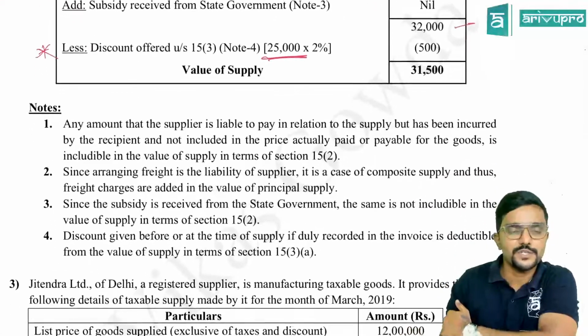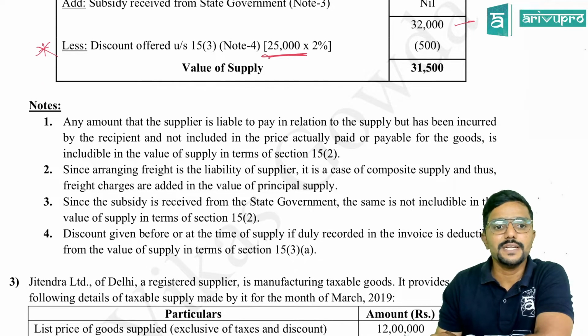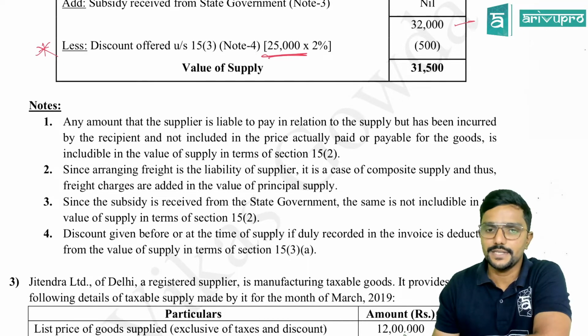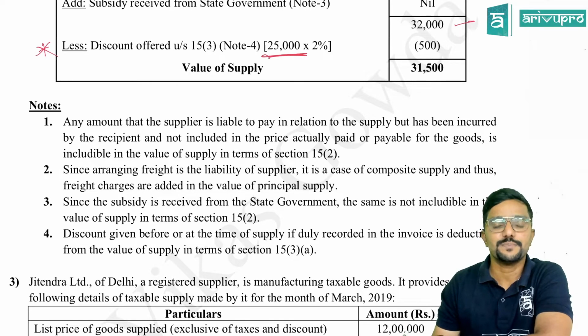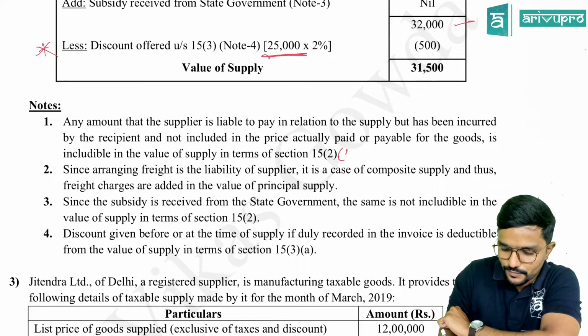So coming to the first note, any amount that the supplier is liable to pay in relation to the supply, but has been incurred by the recipient and not included in the price actually paid or payable for the goods, is includable in the value of supply as per section 15.2. If you know the clause, very good, mention that also.